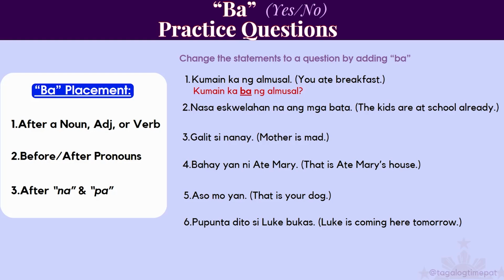So it actually goes after ka because it is one of the pronouns that go before ba. Tricky, right? It's just one of those things that we'll have to memorize. So kumain ka ba ng almusal means, did you eat breakfast? Pause the video now and then we will do the rest in just a minute.